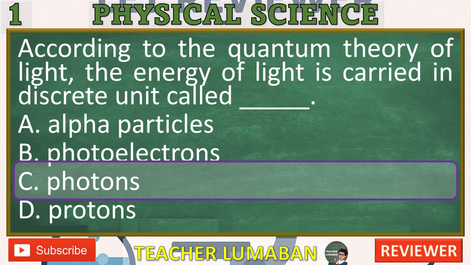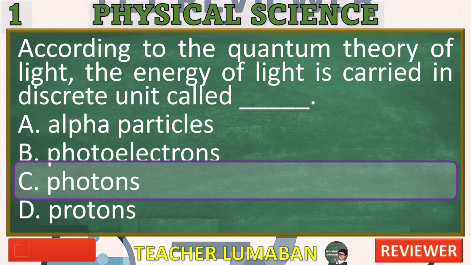A. Alpha particles. Alpha particles are helium nuclei composed of 2 protons and 2 neutrons. They are a type of ionizing radiation emitted in nuclear decay, not related to how light carries energy. Incorrect because they are not associated with light energy in quantum theory.